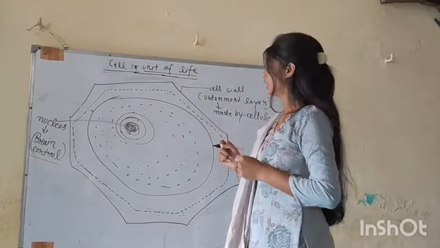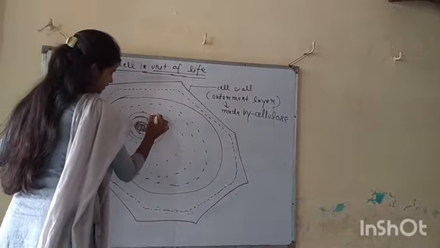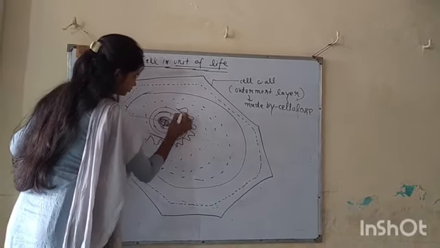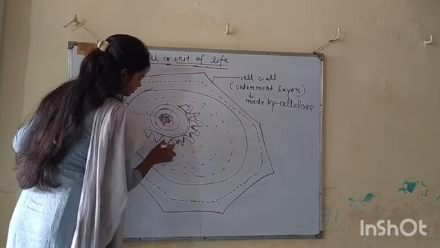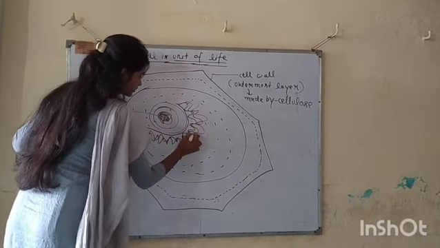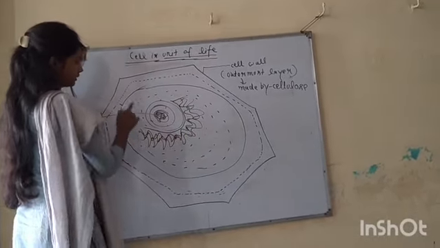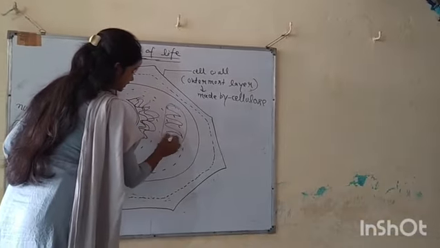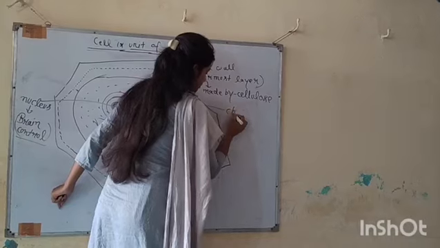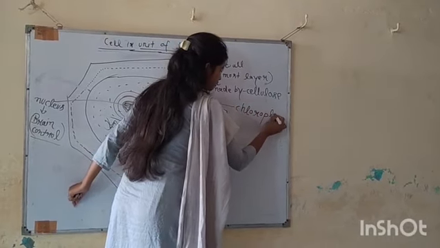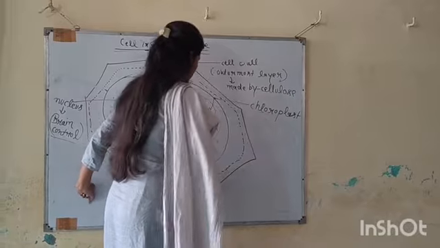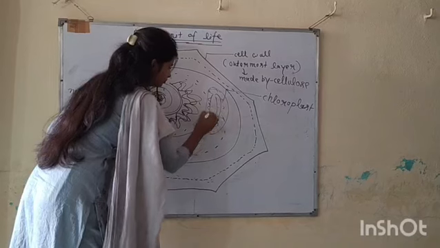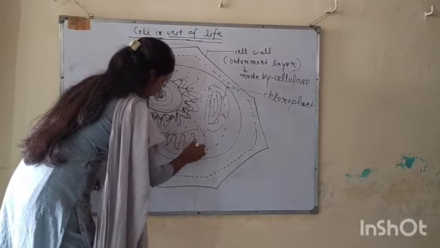So the nucleus is also called the brain of the cell. After that, inside is the endoplasmic reticulum, present joined nearby. Inside that is the Golgi complex, then the chloroplast, and then the presence of mitochondria.